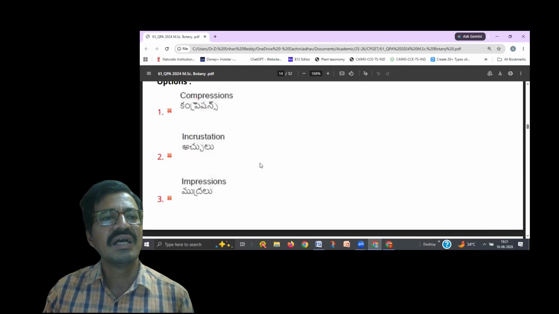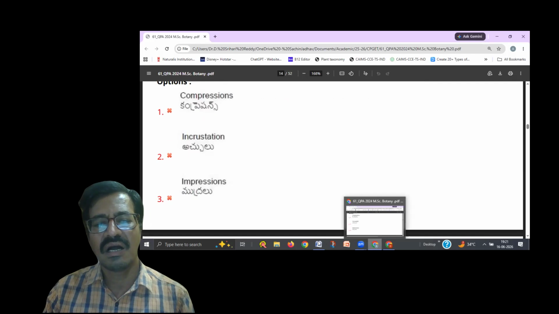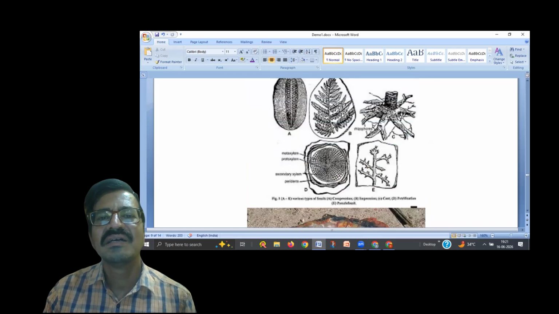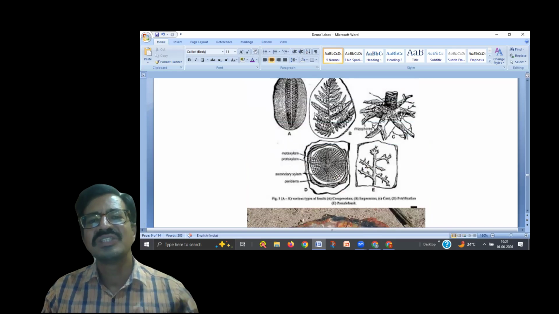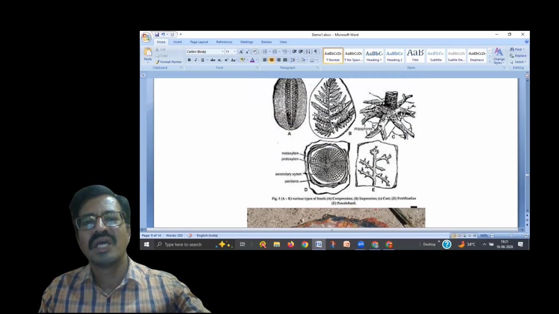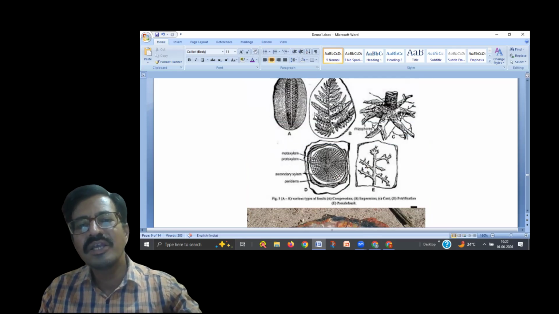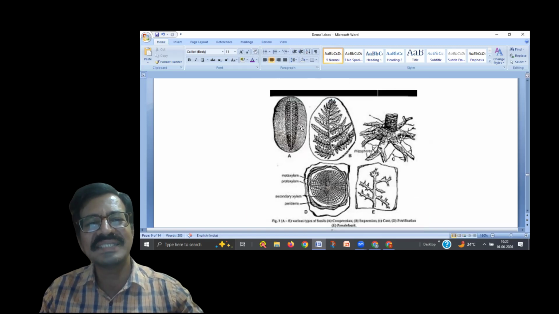And compressions and impressions give the external morphological features. As we discussed, this is the impression, just like a thumb impression. If you press your hands on top of the soil, you get the impression. And compression is a compressed material.